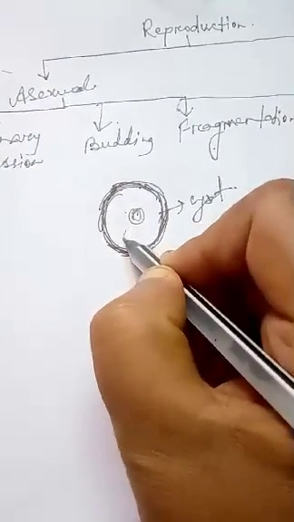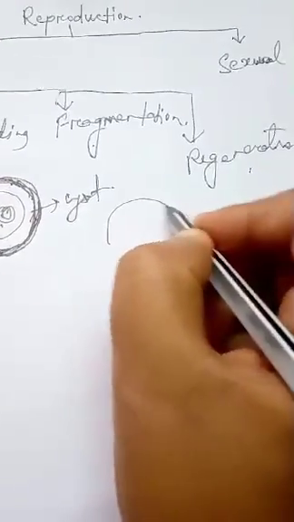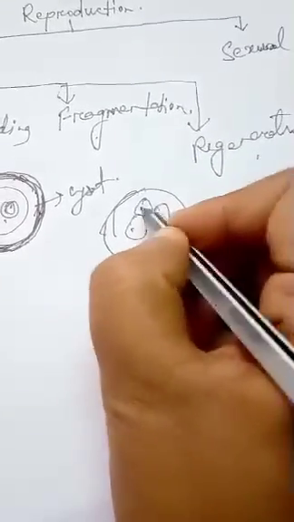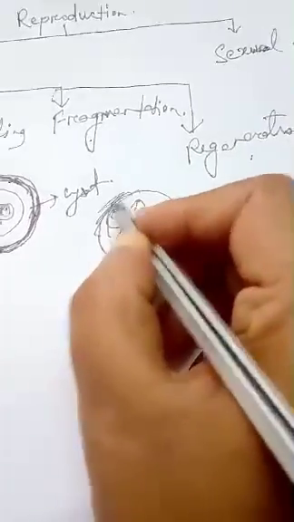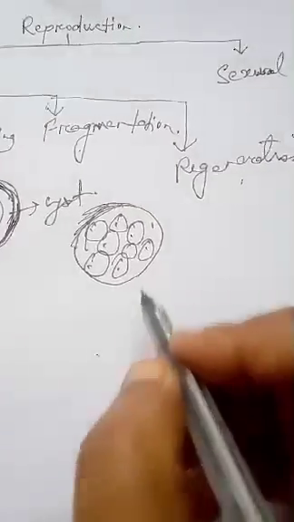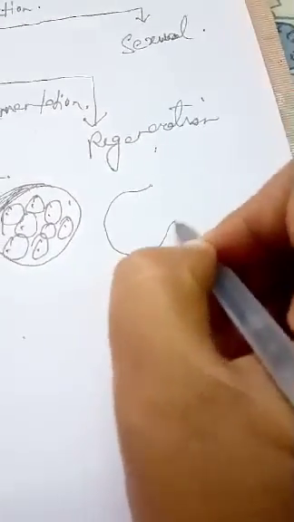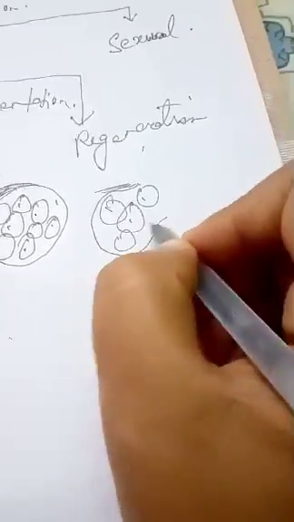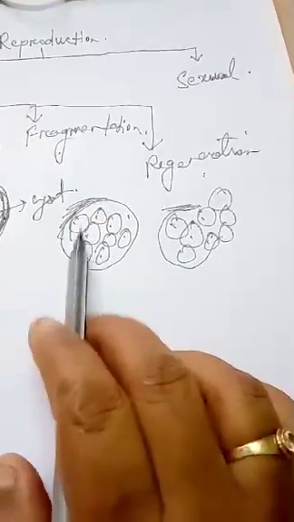This is the nucleus and here is the parent cell. Now inside this cyst wall only, this parent cell will undergo division and form multiple daughter cells, but they all remain inside the cyst, protected by the cyst wall during unfavorable condition. Then again, when favorable condition comes, the cyst wall will break. You can see here, this is the cyst wall, it is breaking, and now these daughter cells are released. So as you can see here, from this single cell, multiple cells are formed.